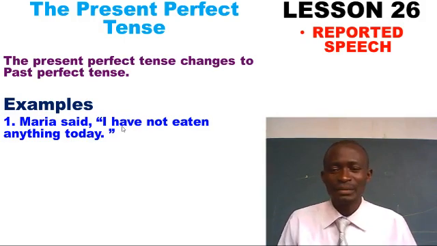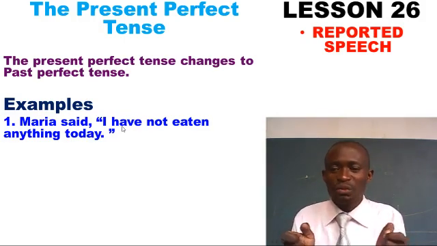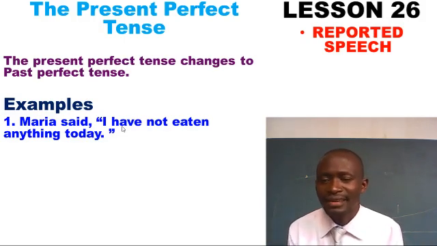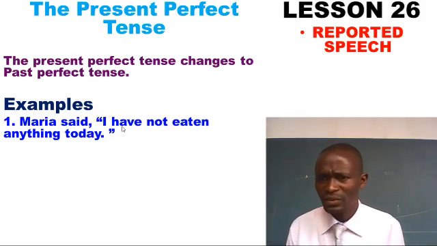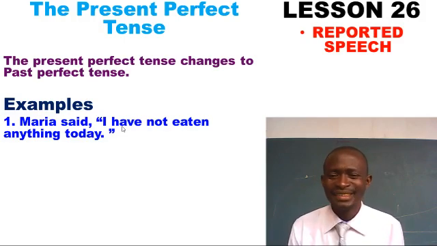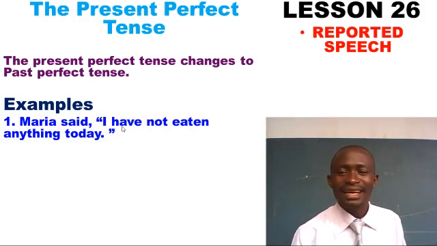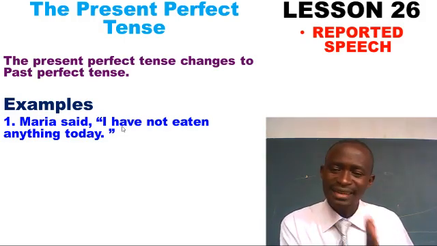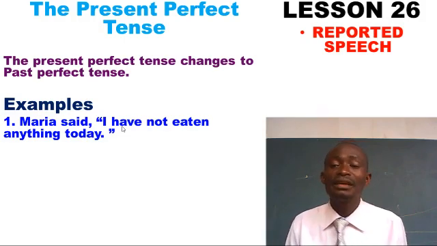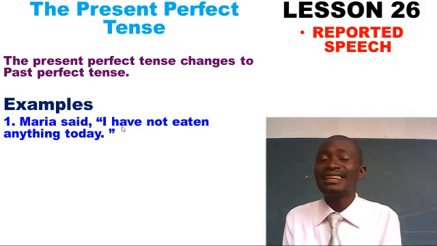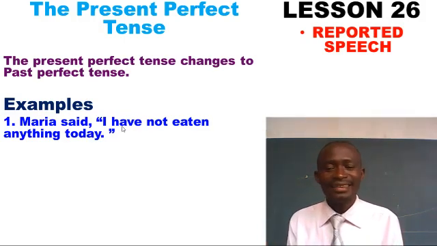Last time I gave an example. Assume that somebody gave you a slap, and a serious one, and mommy comes and just finds you in the mood of crying. Of course she'll ask you, what happened? What has happened, my daughter, my son? Then you'll say, Brian has slapped me. Why using Brian has? Has will tell us that the action has just ended, but the effect is still being felt. That effect is that which makes it called present, because we still experience that happening. I think you've understood that.